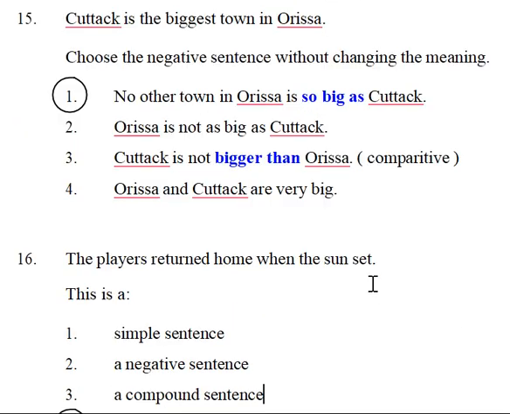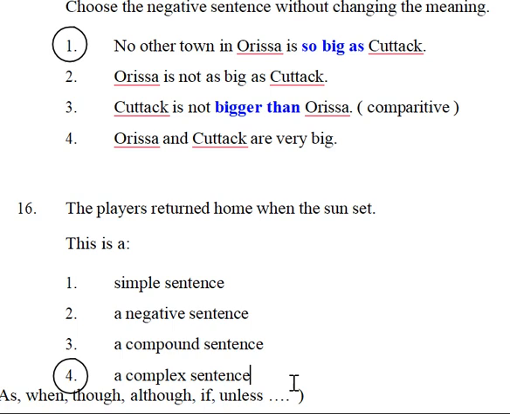The players returned home when the sun set. So this is a complex sentence. How can you identify a complex sentence? Conjunctions like as, when, though, although, if, unless are coming because two sentences are combined into one sentence.